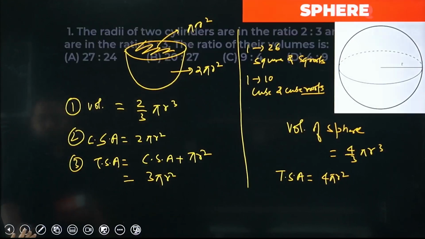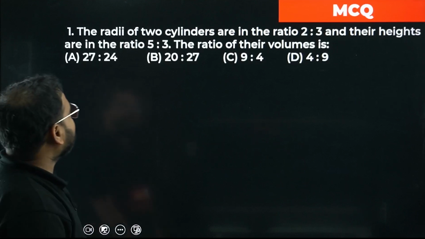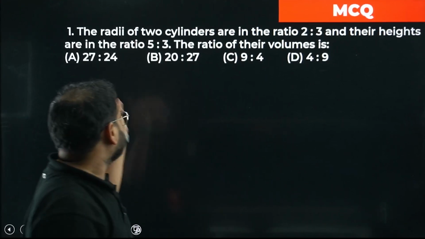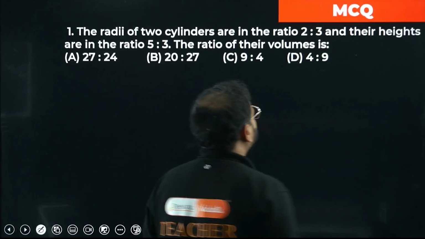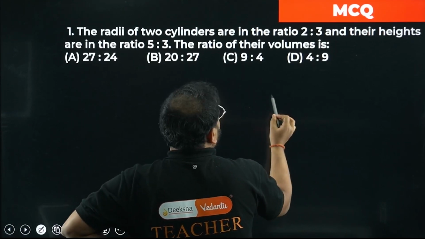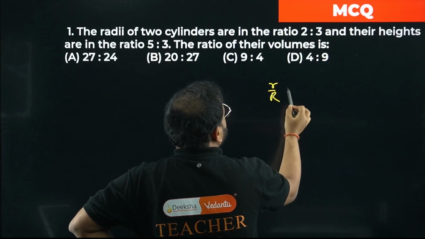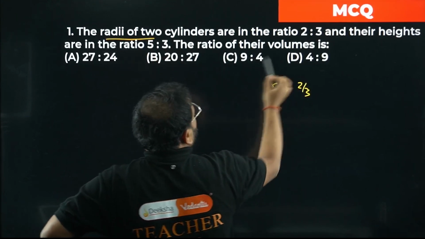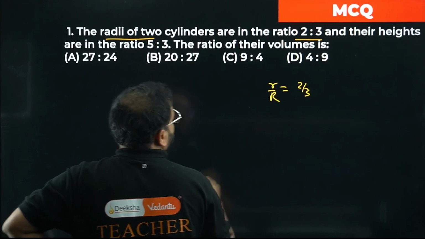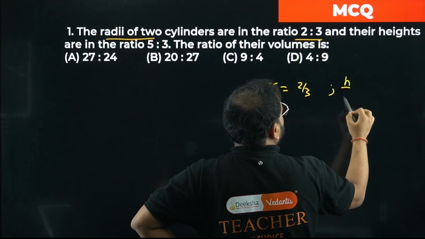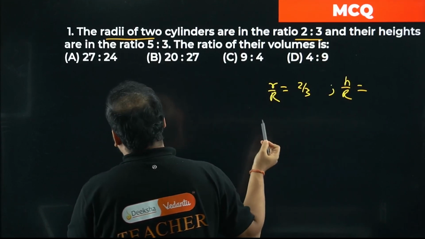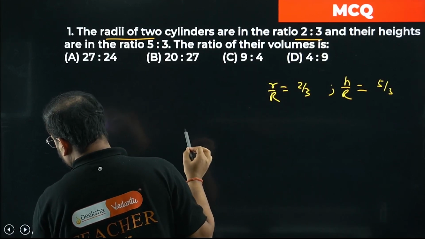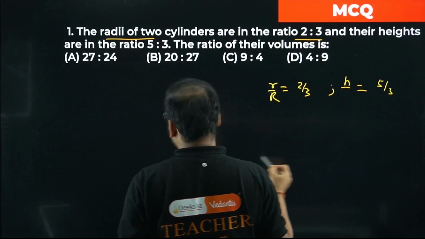Now moving on to the questions. Have a look. The radii of two cylinders are in the ratio 2 to 3. If I take two cylinders like this, small r to capital R is 2 to 3. Please check. And their heights are in the ratio, small h to capital H, 5 by 3. I'll change this over here. This is not R, this is capital H.